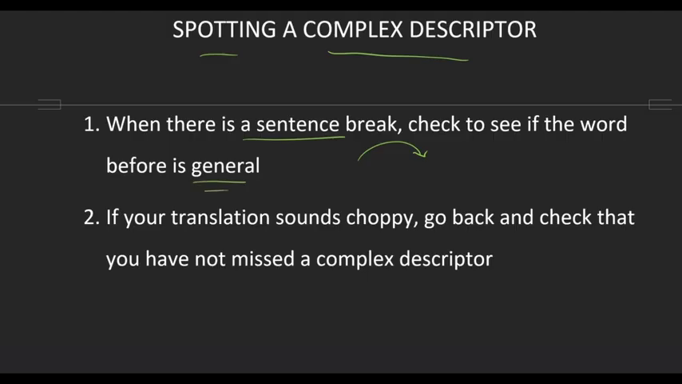Okay, so you label the sentence normally, finding our sentence breaks like we always have, and then checking before the sentence breaks. Exactly. We label and work through the sentence exactly as we have done before, but whenever we see that sentence break, we hop over to the word before, and if it's a general word, we have ourselves a complex descriptor. And then you can always backtrack, right? If you end up missing it and translating, your translation will probably sound choppy, and if it does, go back and check to see if you missed a complex descriptor.